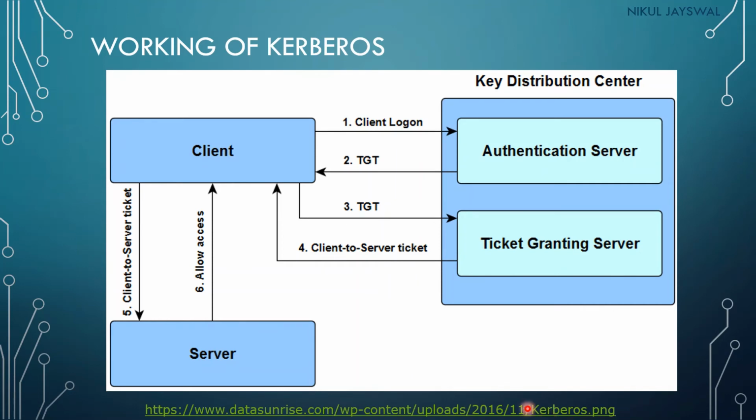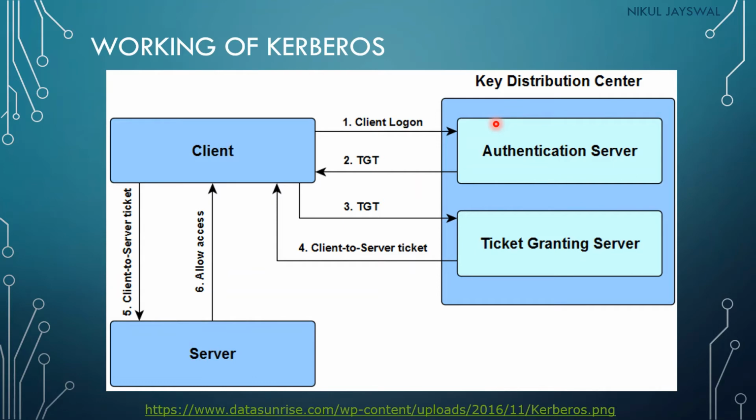So you can see here, this is the client and this is the server. The client wants to use the services provided by this server. Before using this service of the server, the client needs to be authenticated. That authentication will be done by this key distribution center. The key distribution center contains first the authentication server and second the ticket granting server. Both services run on the key distribution center.